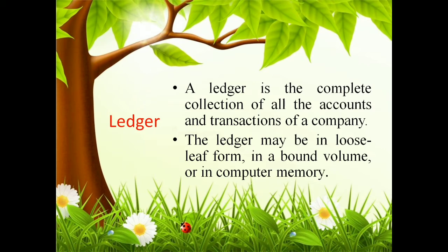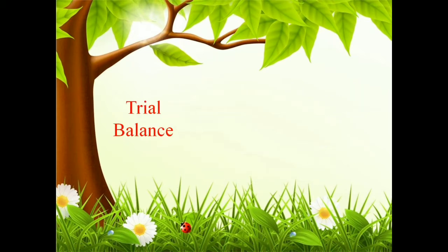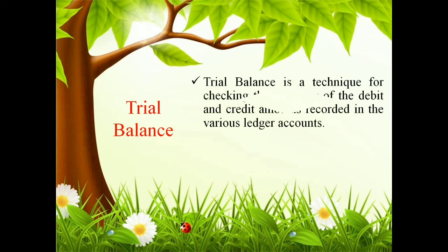The process of recording transactions from journal to ledger is called posting. After that, you prepare a statement called a trial balance. It is the statement prepared to check the arithmetical accuracy of the transactions.